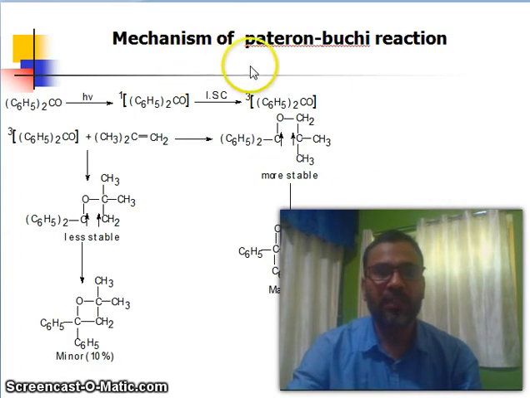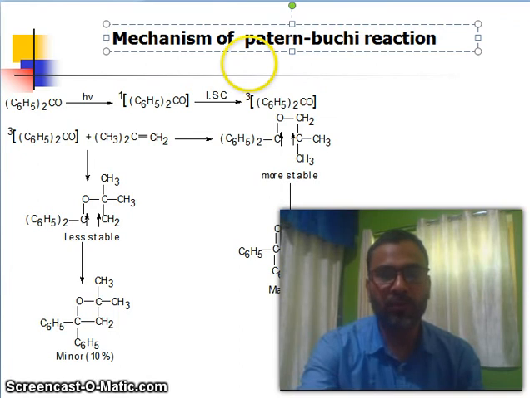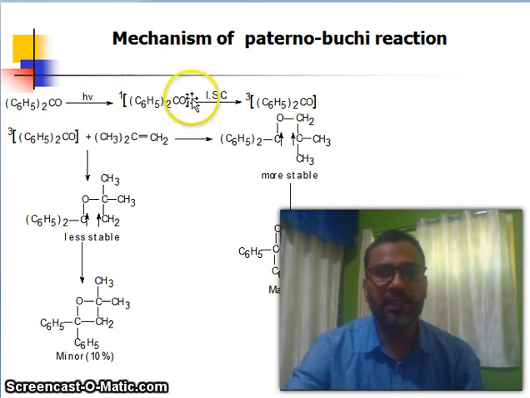Now, mechanism of Paterno-Büchi reactions. This compound absorbs hν to singlet, intersystem crossing, triplet, and this triplet reacts with the double bond, forming diradicals: the more stable one gives the major product oxetane, and the less stable one may give the minor product. So there are two 4-member rings, which are heterocyclic compounds.